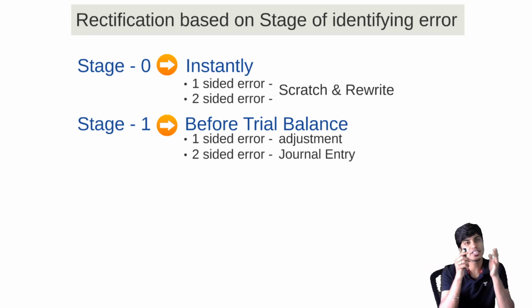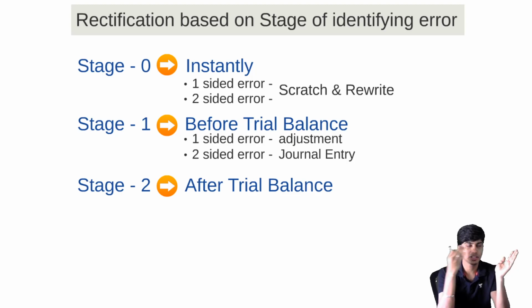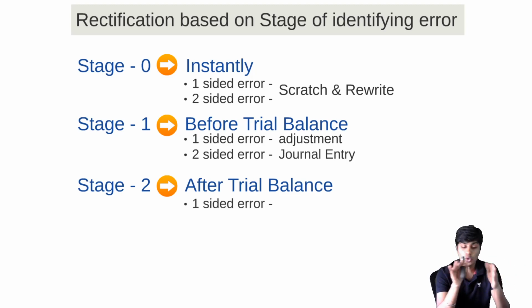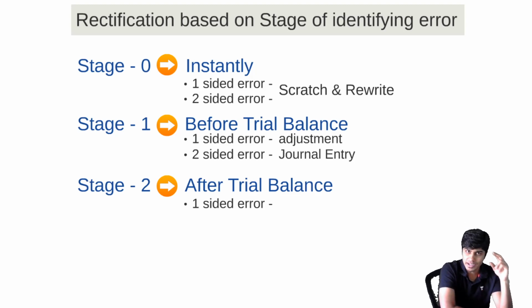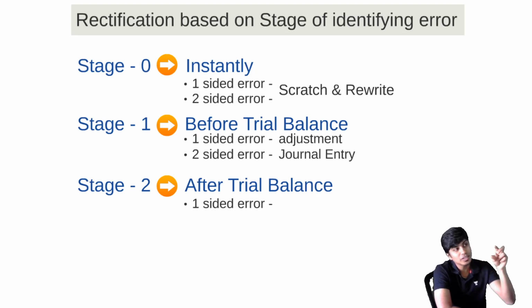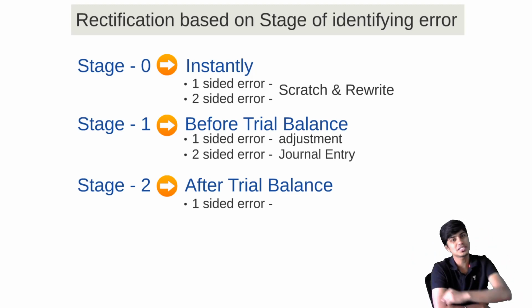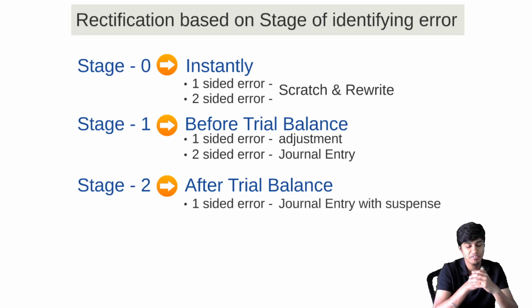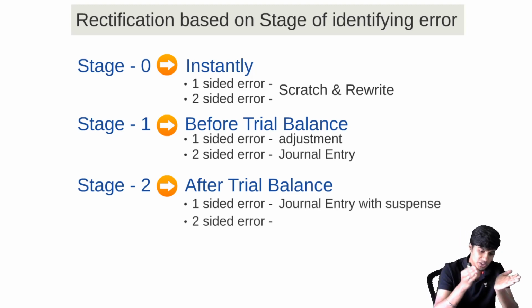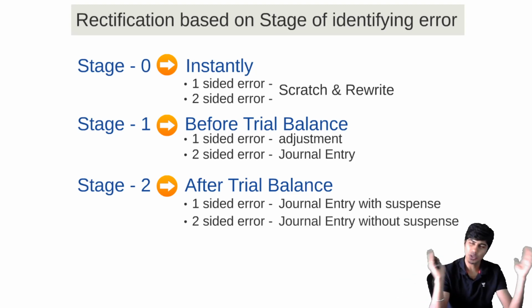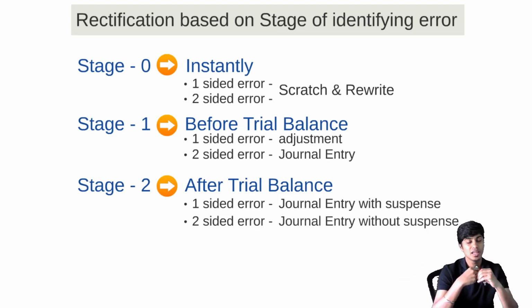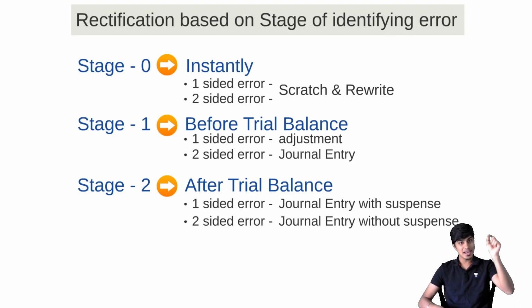Got it? Then stage 2 is after preparation of trial balance. Now trial balance was made, then you understood there is an error. Then if it is one-sided error, what you do is you don't do adjustment anymore. Why? The moment you prepare trial balance, that trial balance didn't tally, you put it to suspense account. Now that suspense has to be closed by rectifying the error. So you would pass the journal entry with suspense account whenever one-sided errors are identified after trial balance. However, if it is a two-sided error, you pass simple journal entry without any suspense, like we did in the previous case.